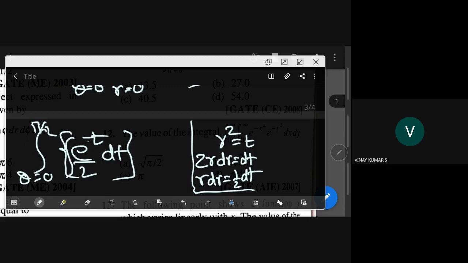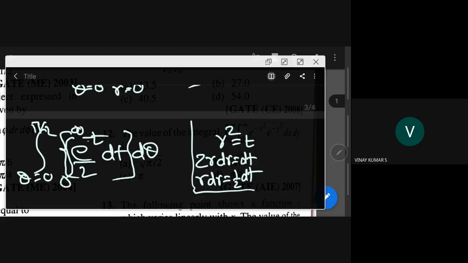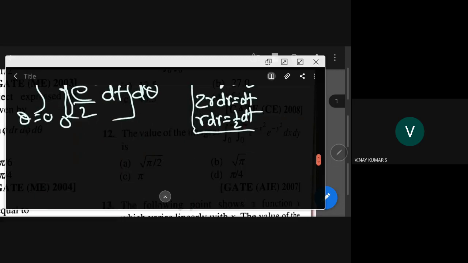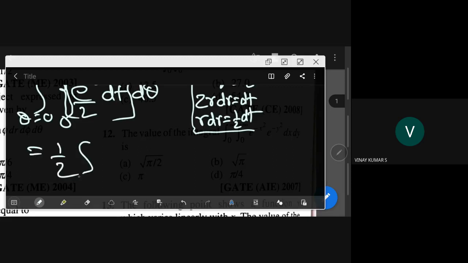When r is 0, t is 0. When r is infinity, t is also infinity. So 0 to infinity e power minus t by 2, then d theta. This half will come out, with theta from 0 to pi by 2.